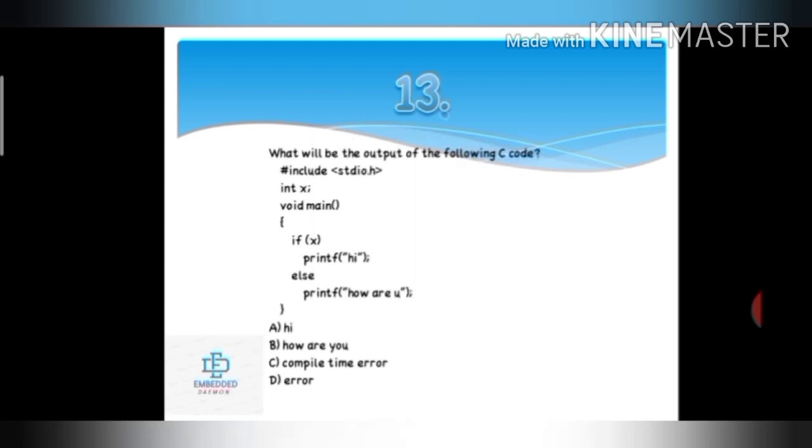Next question. What will be the output of the following C code? Int x. Here x is globally declared. Default value of a global variable is always 0. That's why in the if statement, if x will become if of 0, that will be considered as false and it will jump to the else statement. And else is executed and it will print how are you. So our answer is option B.